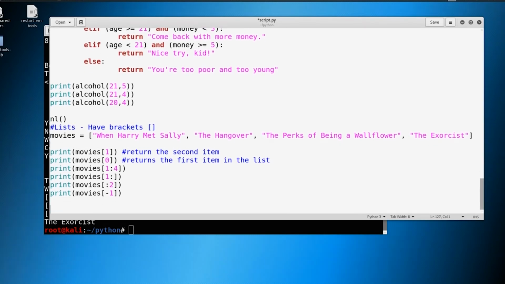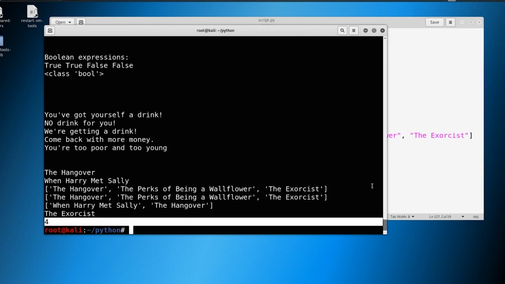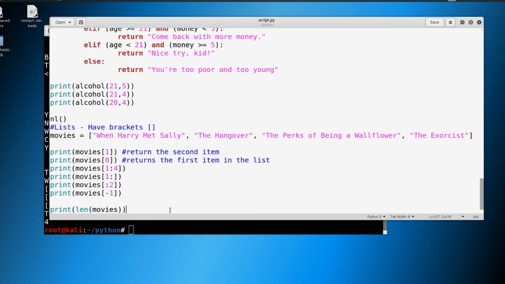So we can also do some things with lists as well. We can print out the length of our list. So we could say length of movies, something like this, and give that a go. And you can see that there are 4 items in that list. We've seen length before with strings and it took every single character inside that string. Here it's taking every single item inside a list and printing that out.